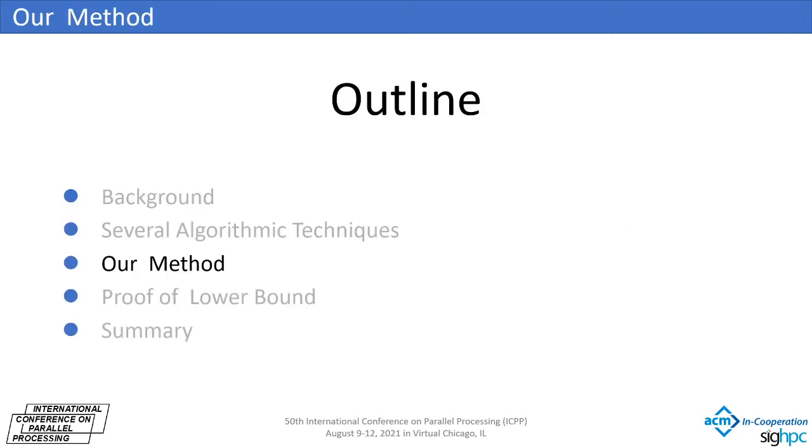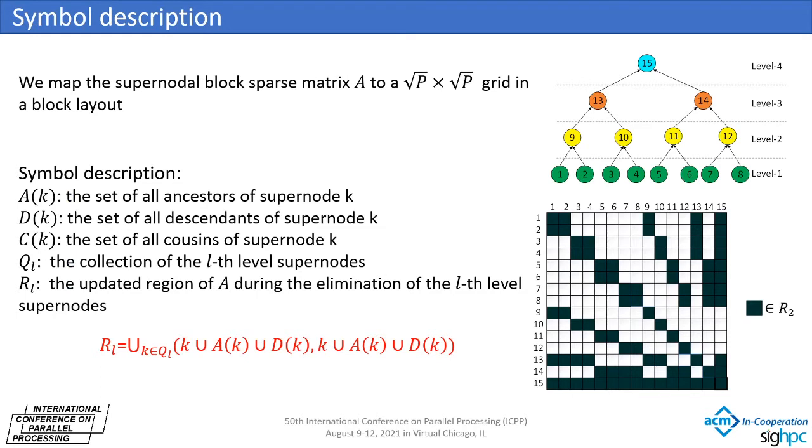In this part, we introduce how we reduce the communication cost in the distributed memory model. First, we map it to the processor grid in a block layout. We use A(K), D(K), and C(K) to represent the set of all ancestors, descendants and cousins of supernode K respectively.